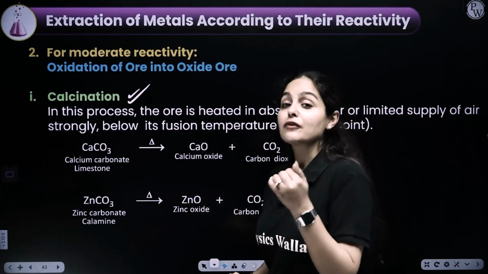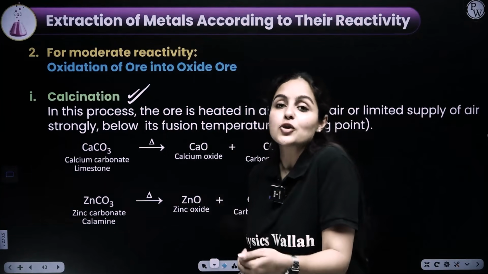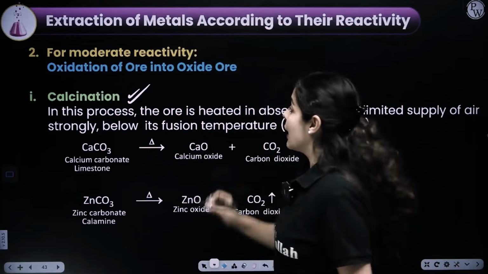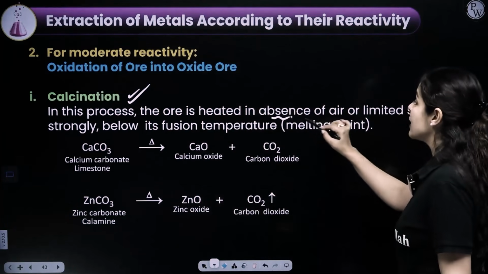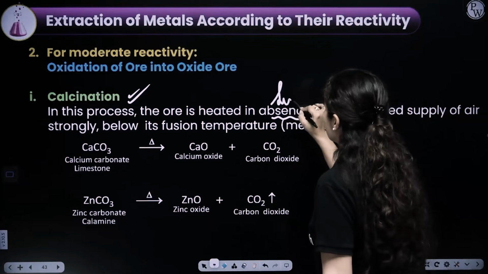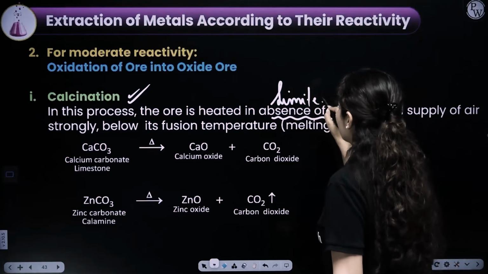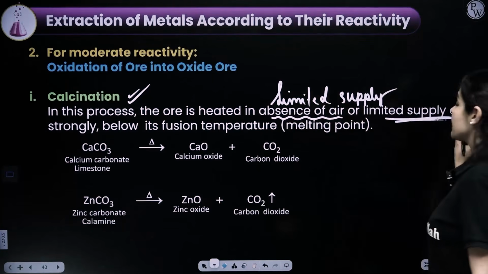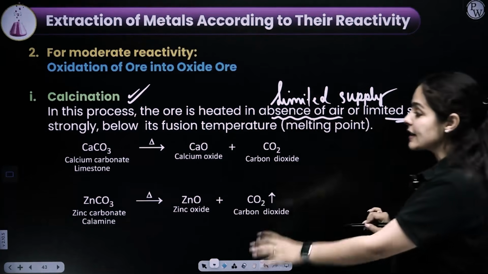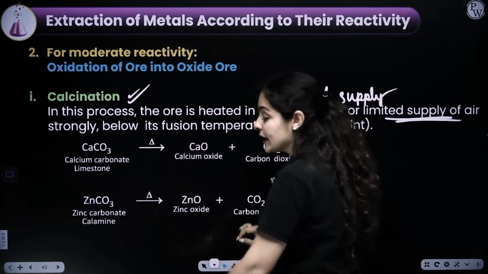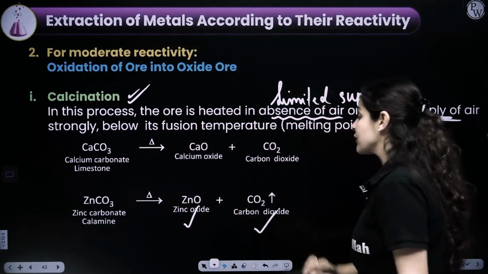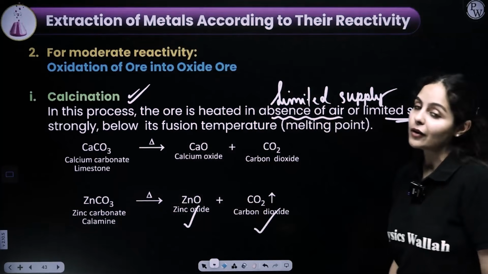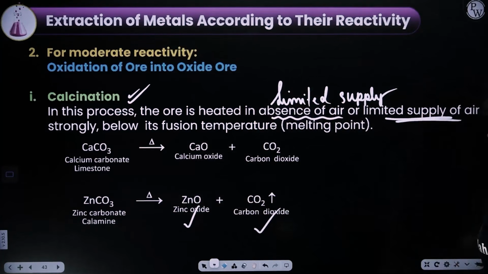Calcination is the conversion of carbonate ores into oxide by strongly heating them in a limited supply of air. In the presence of a limited supply of air, we are heating the carbonate ore very strongly. That results in the formation of the respective oxide, and carbon dioxide gas is evolved.